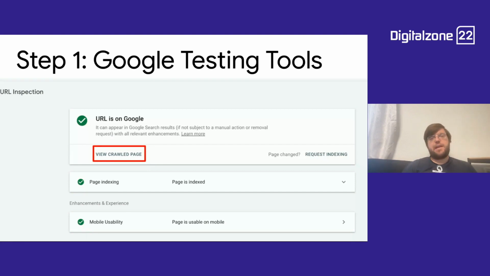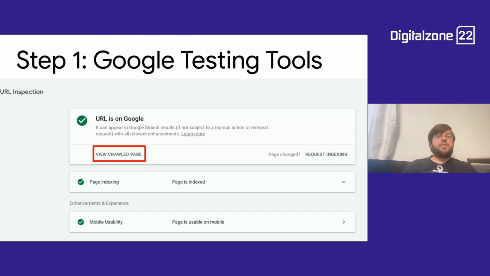Search Console has the live URL test or the URL inspection tool. And if you don't have a verified property because you might be on a staging environment, you can use things such as the rich results test or the mobile friendly test, for which you don't have to verify your property first. And then what you do is you basically just paste the URL in where you have seen a problem. And then you might, for instance, go to the Search Console URL inspection tool and then paste that URL in there. And then you get a screen that tells you a bunch of stuff.